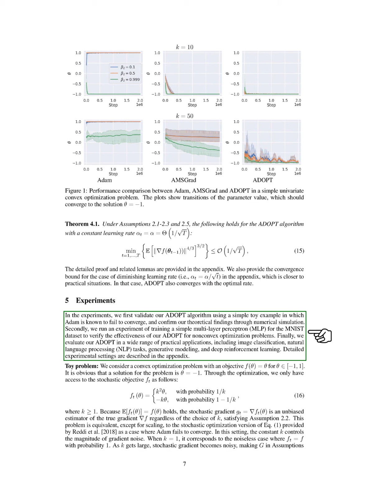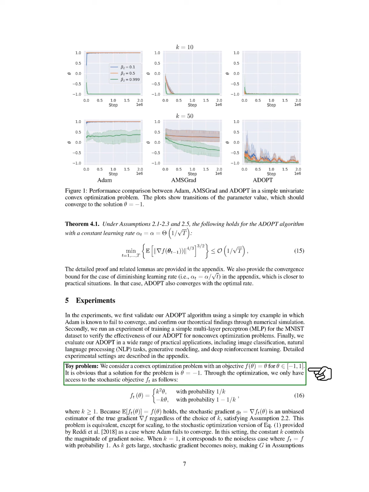In our experiments, we first validate ADOPT with a simple example where Adam fails to converge, confirming our theoretical insights through numerical simulations. We then train a multi-layer perceptron on the MNIST dataset to assess ADOPT's effectiveness in non-convex optimization. Finally, we evaluate ADOPT across various practical applications, including image classification, natural language processing, generative modeling, and deep reinforcement learning, with detailed settings provided in the appendix.